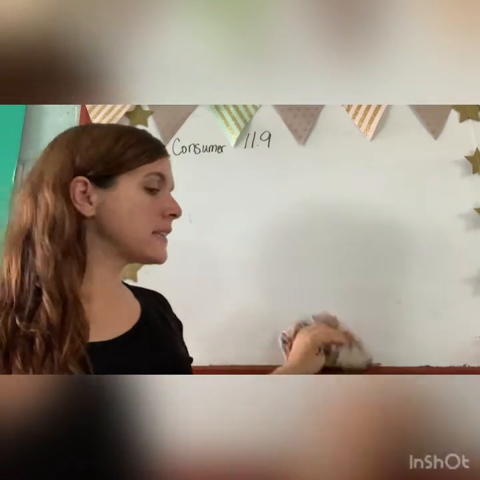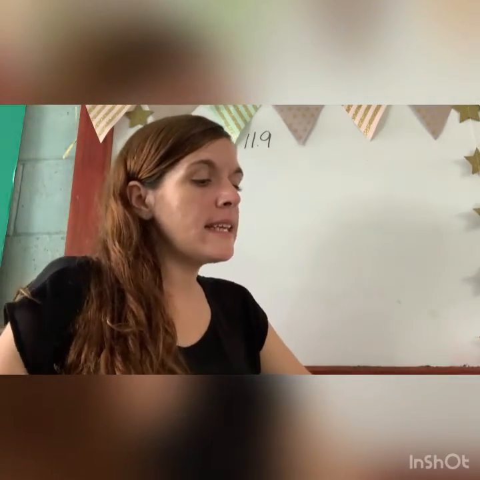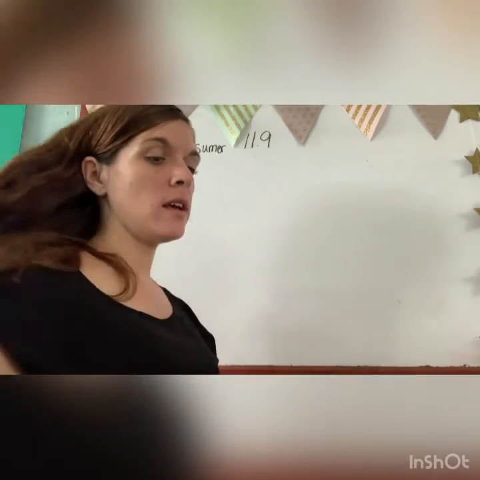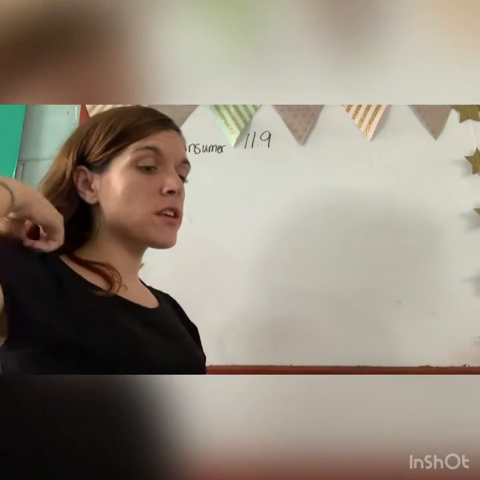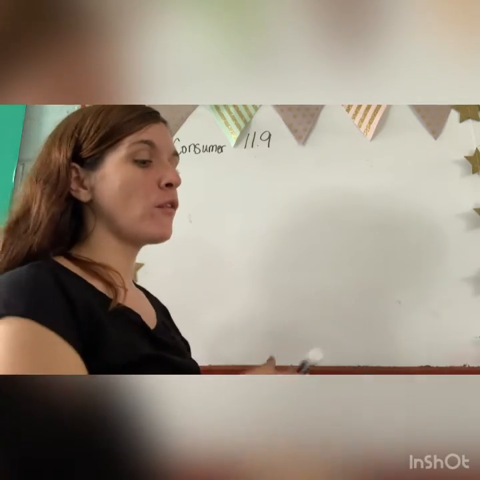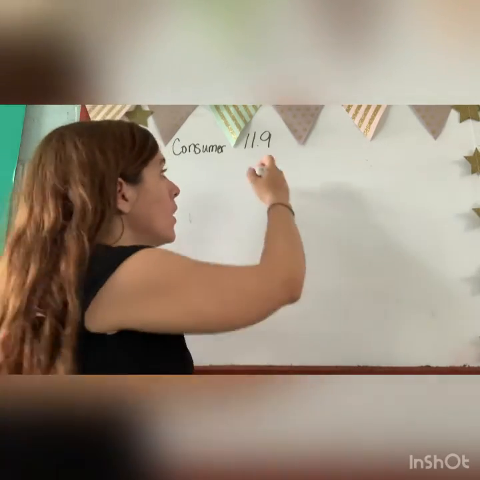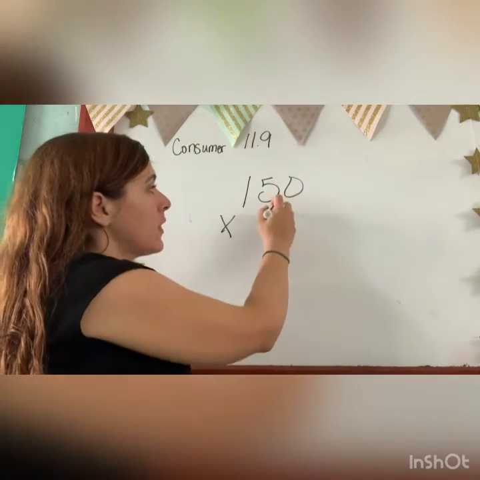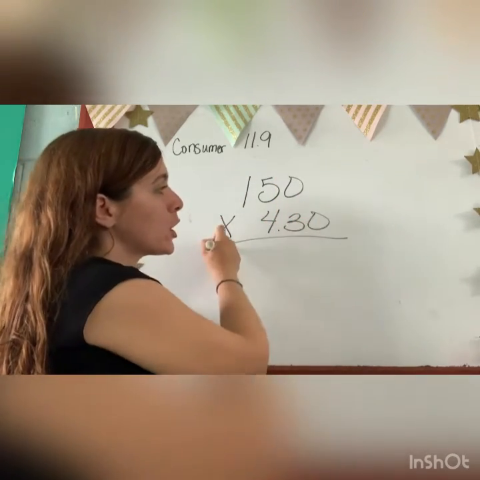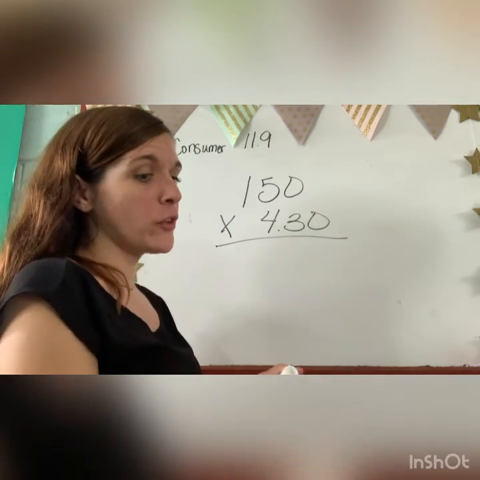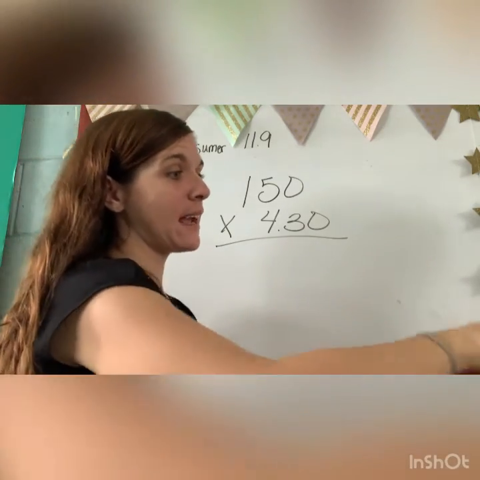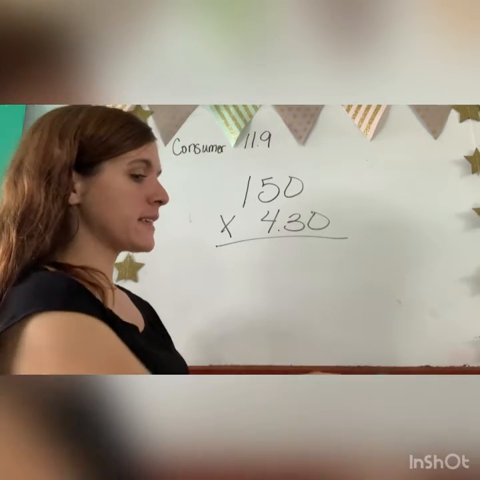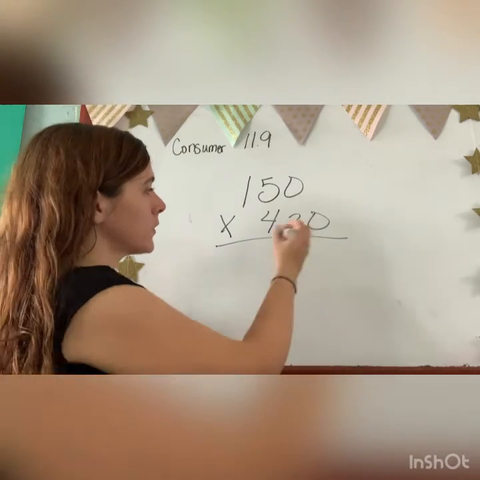Model problem number 1 says, Sidney Platt owns 150 shares of Terra Nitrogen stock. Terra Nitrogen declared an annual dividend of $4.30. So 150 shares, $4.30 per share is what they declared. So how much was Mr. Platt's annual dividend? All you have to do is multiply that together. $645. Okay?